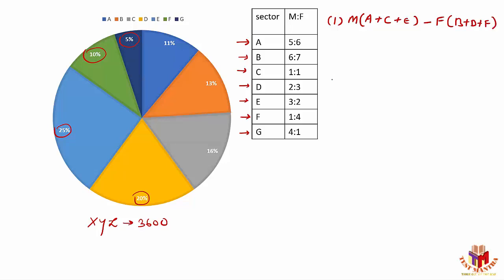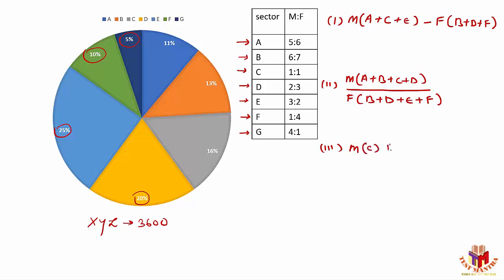The second question is: find out the ratio between the number of males in A, B, C, and D to the number of females in B, D, E, and F.